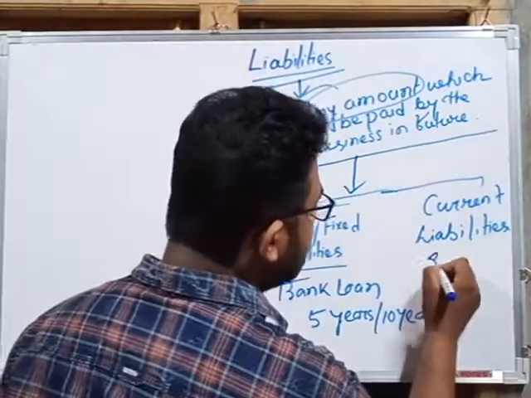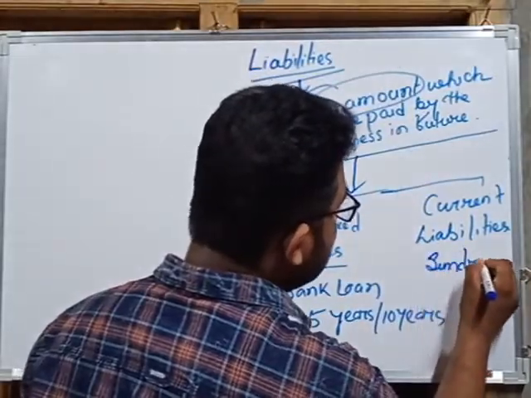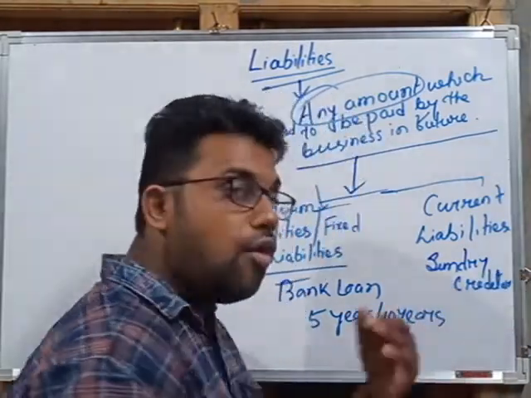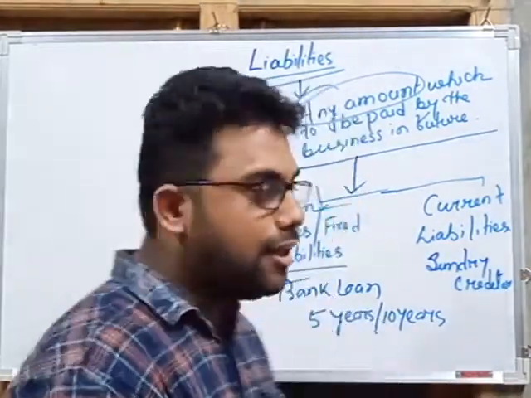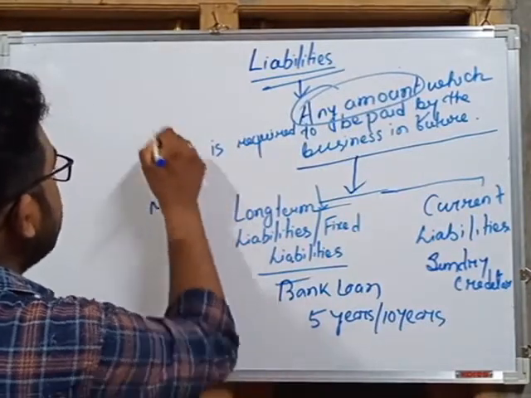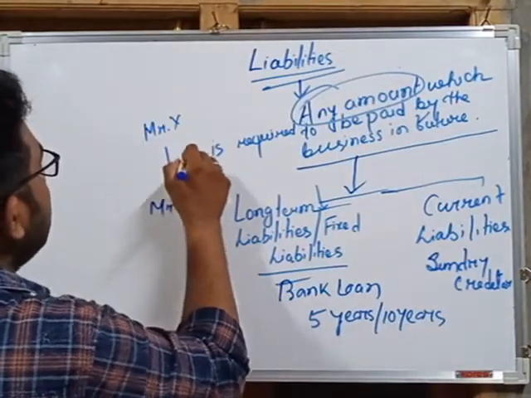The example is sundry creditor. So what is a sundry creditor? Sundry creditor means the person from whom we purchase goods on credit. That means the person who started the business is A, and he purchased goods from Mr. X on credit.